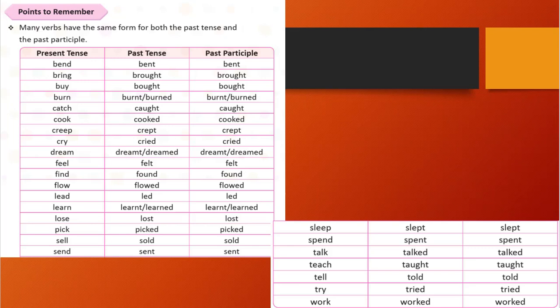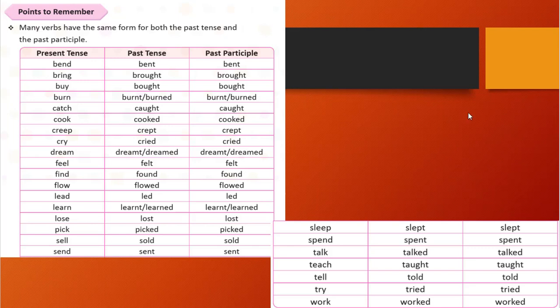So here you see in this slide, if you notice here, there are past tense and past participle columns. Okay, here one little slide is shown sideways, that is below from send, send to sleep, like that way it is continuous. Okay, so don't get confused. So you see, in the first column it shows the present tense, in the second column it shows past tense, and in the last column it shows past participle. Okay.